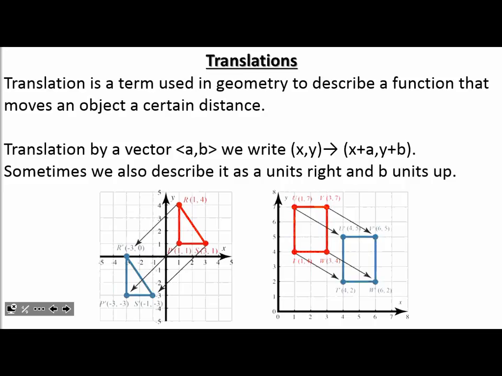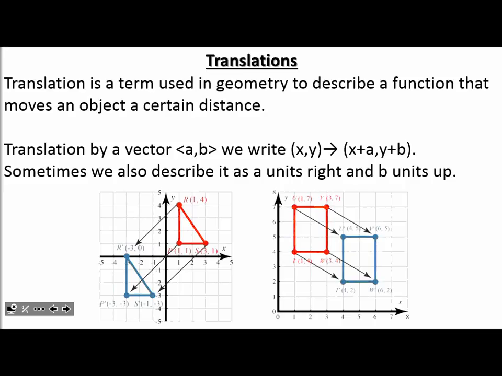I introduced you guys to the vectors back in midpoint and endpoints. So a vector is how much it can move. Like that's what it tells us. So if I move it a spaces to the right, that's why we also describe it as a spaces to the right. And if I was to move it up, then I would say b spaces up. Or we use this notation, like the one with the arrow.